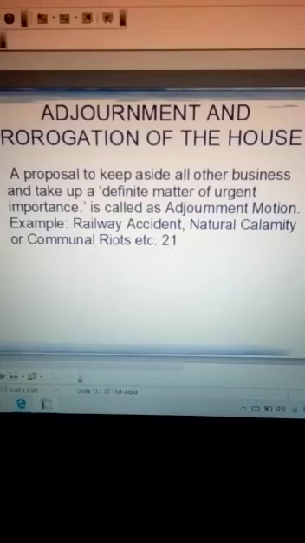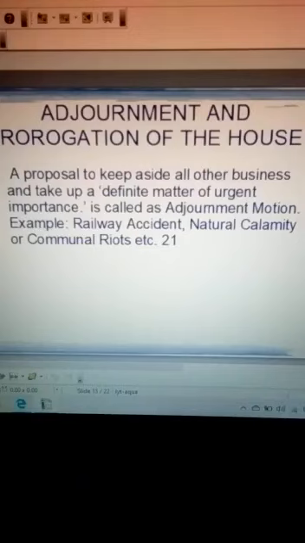Such a motion leads to the interruption of the normal business of the house. Examples are a railway accident or any other natural calamity or communal riots. When these things take place, the business of the house is interrupted.